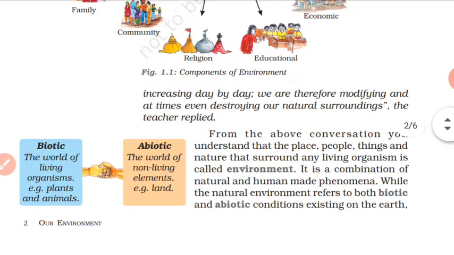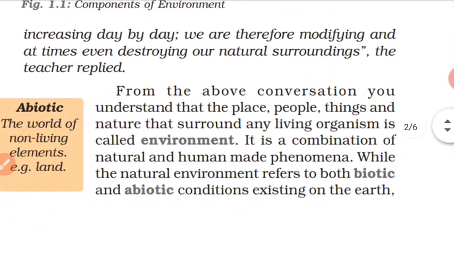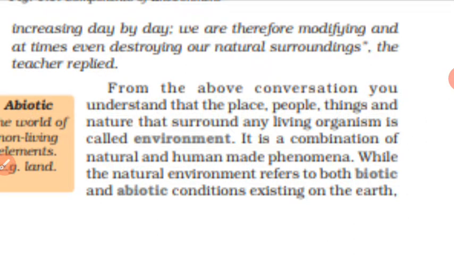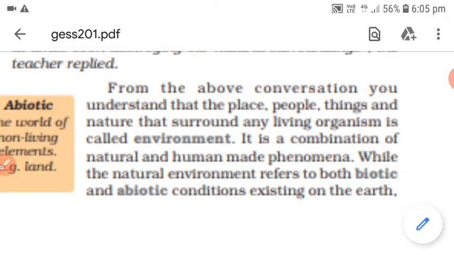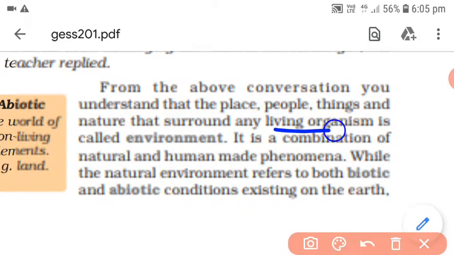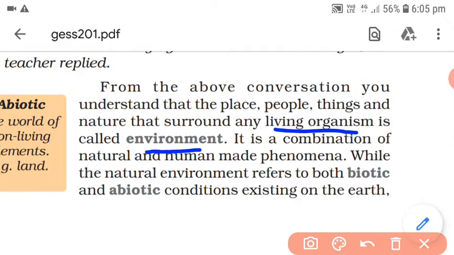Next, from the above conversation, you understand that the place, people, things and the nature that surround any living organism is known as its environment. For any living organism, किसी भी living organism के लिए उसका एक distinct environment होता है. For example, if a plant or a tree can grow in some parts of India, it is not mandatory or compulsory that it will survive in any part of India.